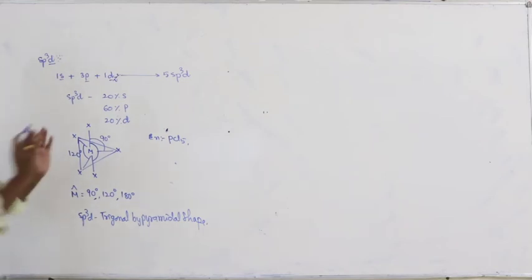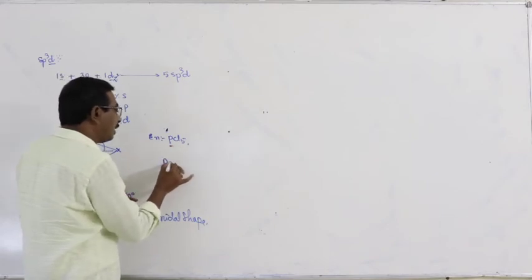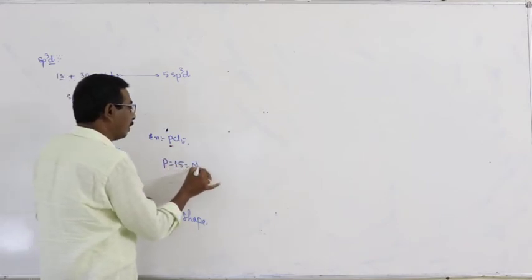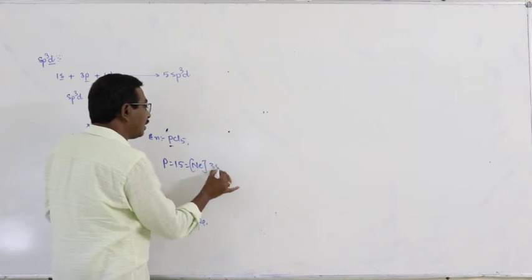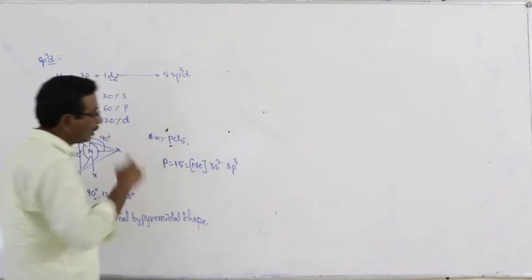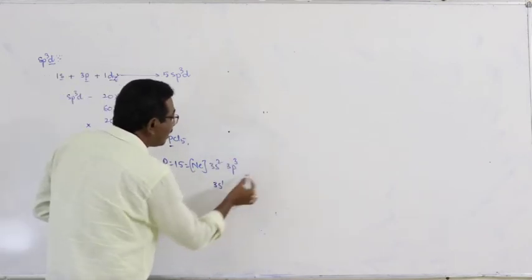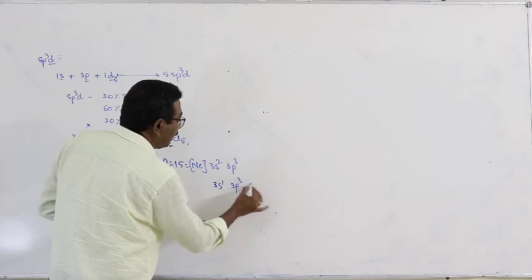PCl5. What about the formation of PCl5? In PCl5, phosphorus is the central atom and its electronic configuration is neon 3s2 3p3. In the excited state, one of the s electrons is transferred into d.